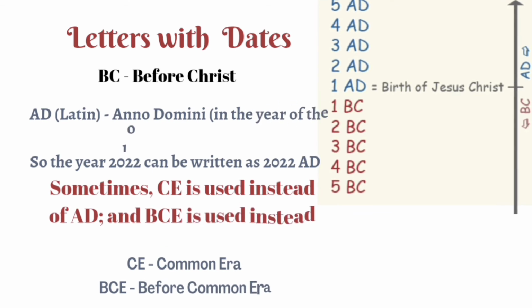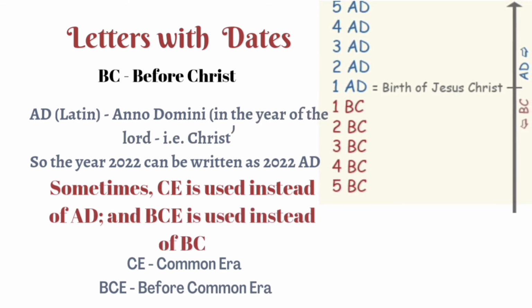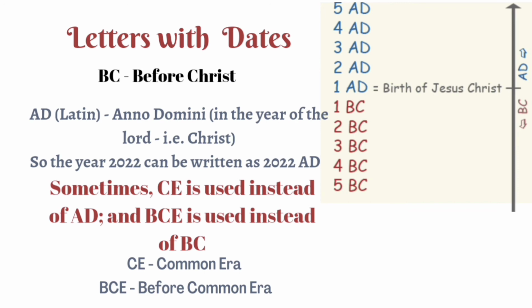Similarly, you can see some letters with the dates. BC means before Christ. AD, in Latin, means Anno Domini, in the year of the Lord, that is Christ. So the year 2022 can be written as 2022 AD. Sometimes CE is used instead of AD and BCE instead of BC. CE means Common Era and BCE means Before Common Era.